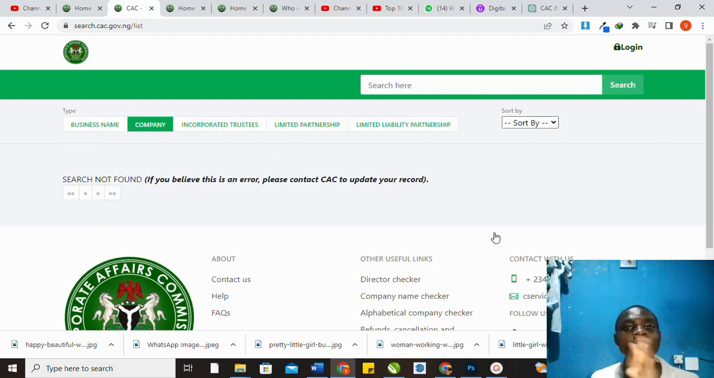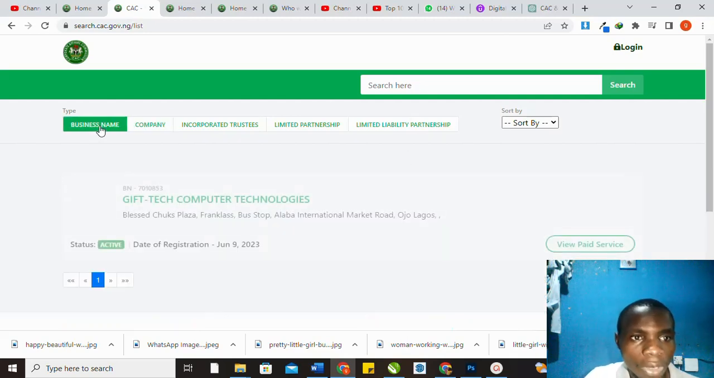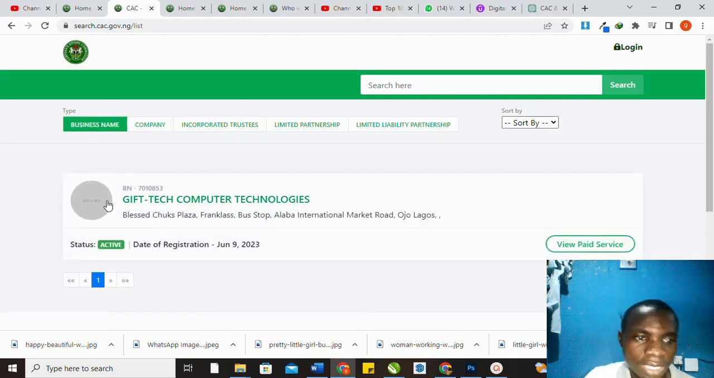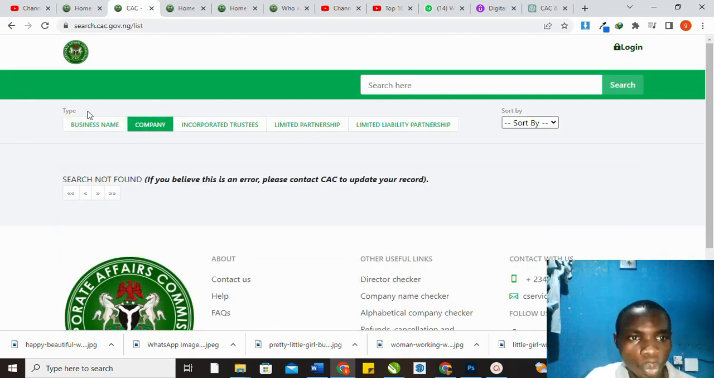Now when you search, it's going to show company first. This is company, this one is limited company. Now it's showing this one first because my name is registered under business name, which is enterprises. When I click on enterprises, now my name is going to show up. You can see it now, my name is showing here, and my business is active. If I click on company, it will not show because it is not registered on company.